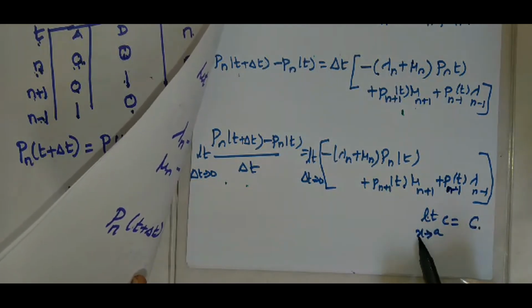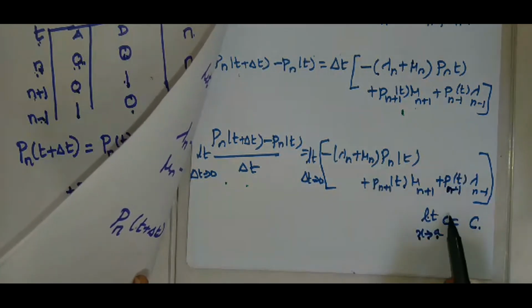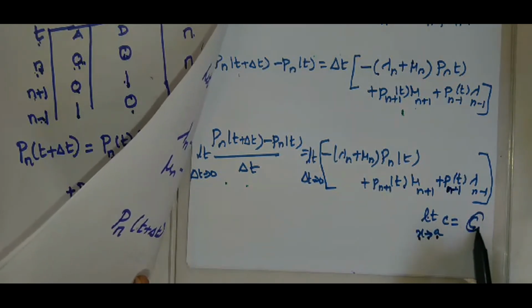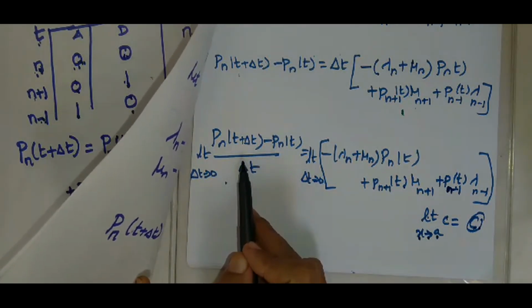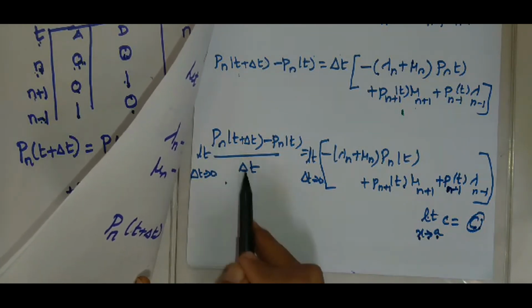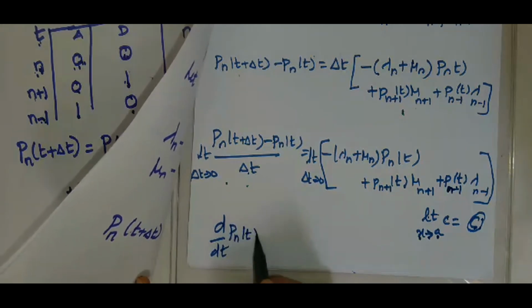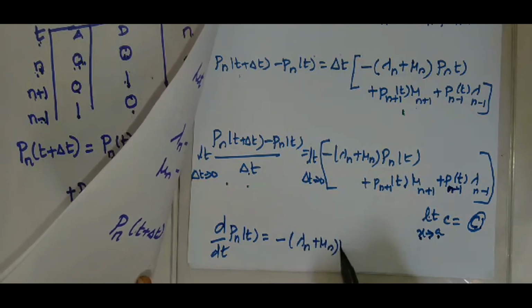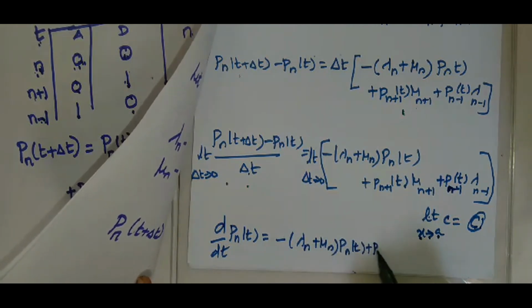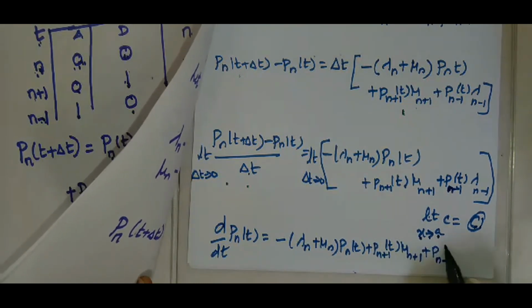So I will get back that term only. The LHS coincides with the definition of the derivative of Pn of t with respect to t. So d by dt of Pn of t equals minus lambda n plus mu n Pn of t plus Pn plus 1 of t mu n plus 1 plus Pn minus 1 of t lambda n minus 1.